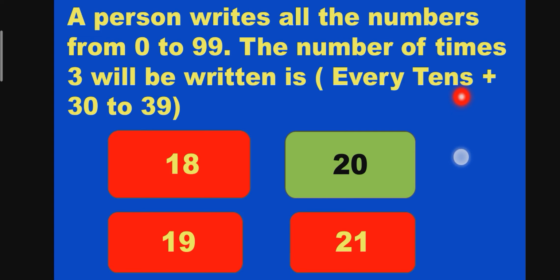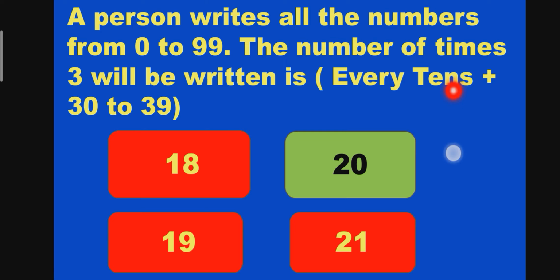How a person writes numbers from 0 to 99. Writing 0 to 99, the number of times 3 will be written. How can we predict? We need to count. 3 will be in every 10: 0 to 10, 11 to 20, 21 to 30 likewise.